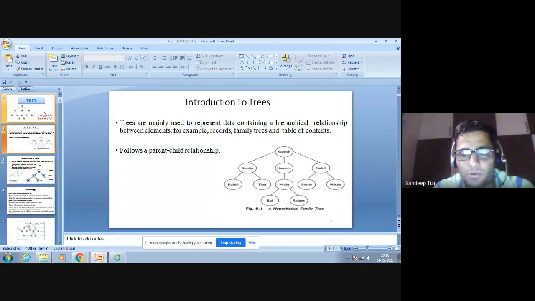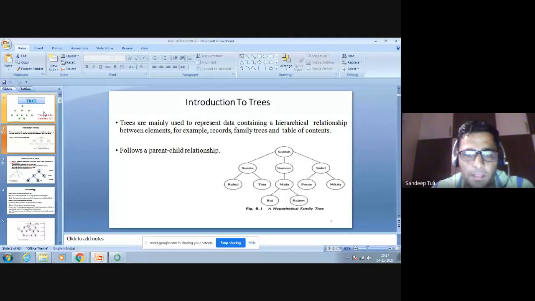That I am also trying to show with the help of this slide, in which some family members are there, and a tree is there, a hierarchical relationship that shows the relationship between the nodes. Every node, represented by a circle in this tree, like Suresh is at the topmost, then his children are there. He has three children, namely Sunita, Samir and Sahil. Furthermore, Sunita will have two children, Rahul and Tina, and so on. So in this way the parent-child relationship is there. We are representing it with the help of a tree, and it is also known as a hierarchical relationship.